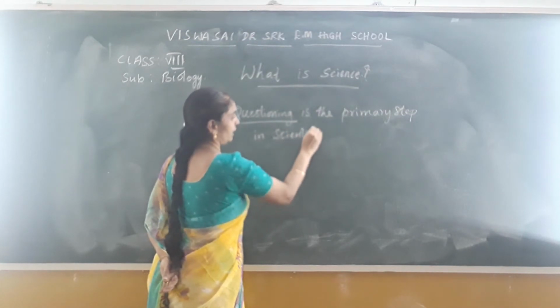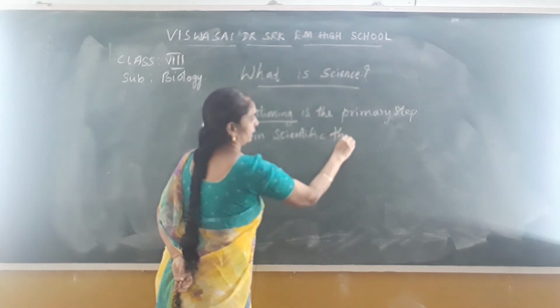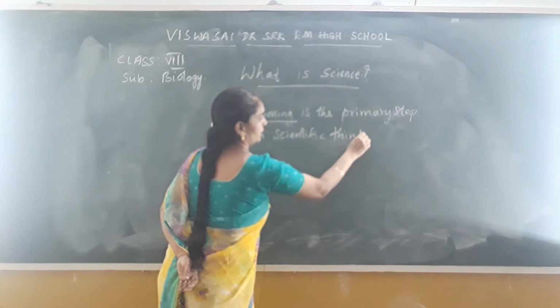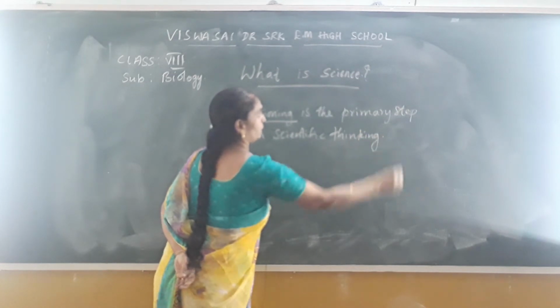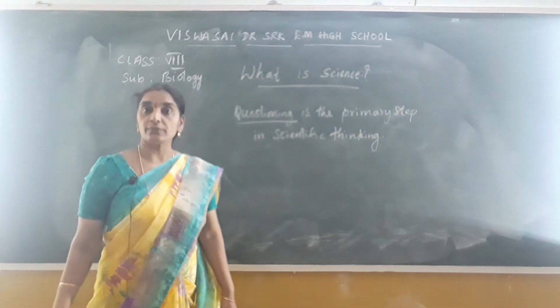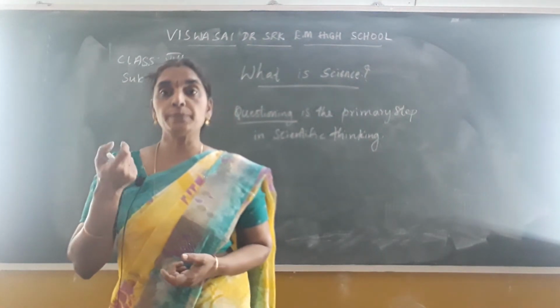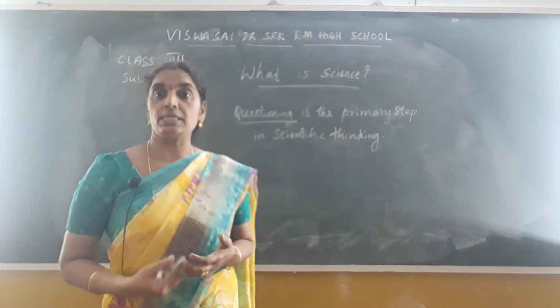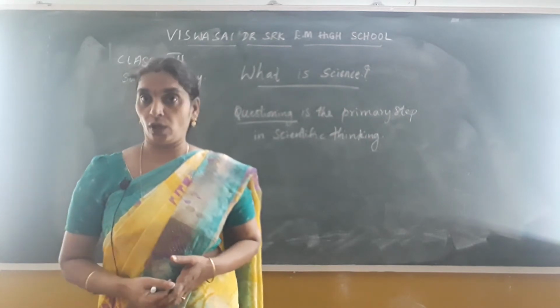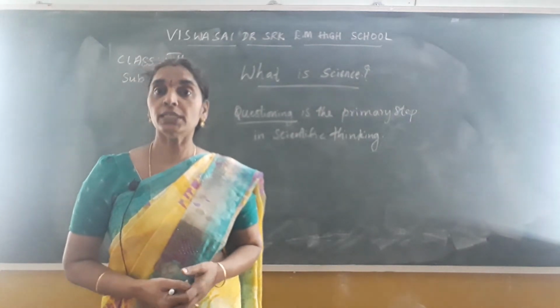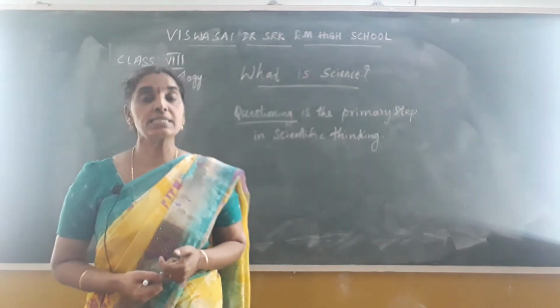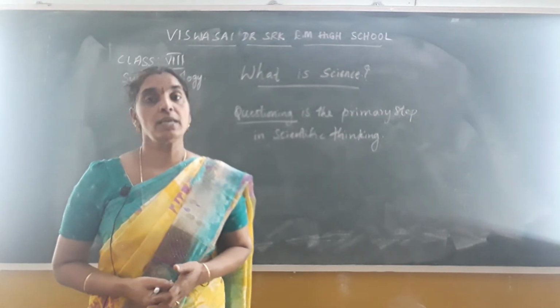Hope you have understood, children. Once again I repeat, what is science? Science is a subject. It is based on systematic study of knowledge. It is derived from the Latin word scientia, which means knowledge.